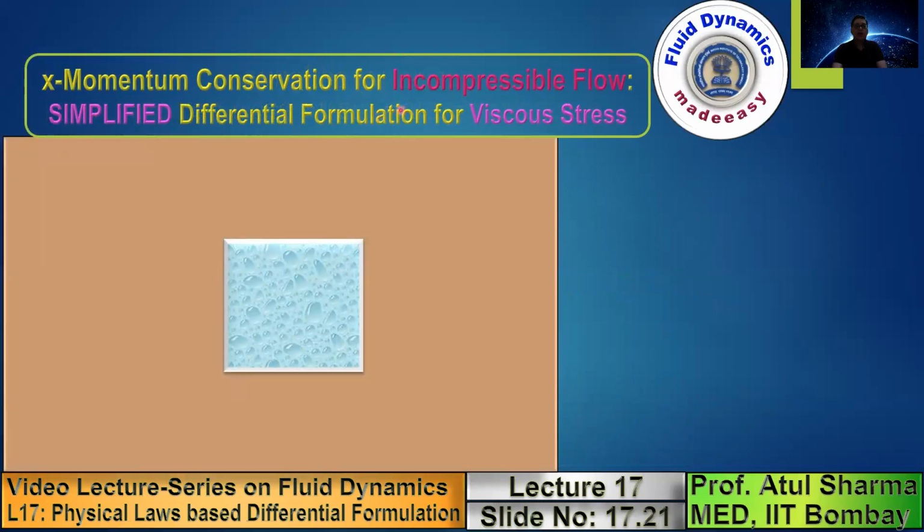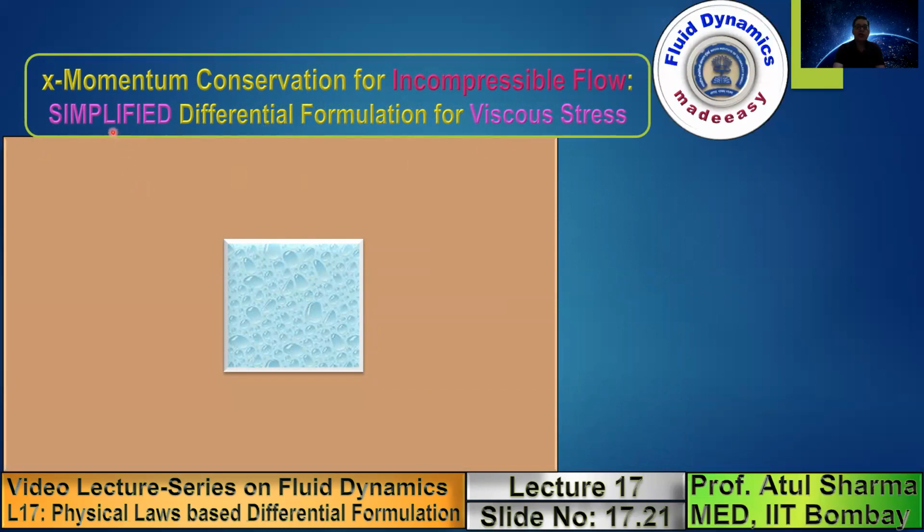However, for an incompressible flow, as I mentioned, this derivation is presented here for an incompressible flow, where in the continuity equation the final expression that will be presented is del dot u equals 0 for mass conservation. Here again, for an incompressible flow, you can further simplify the viscous stresses, which I will show you.